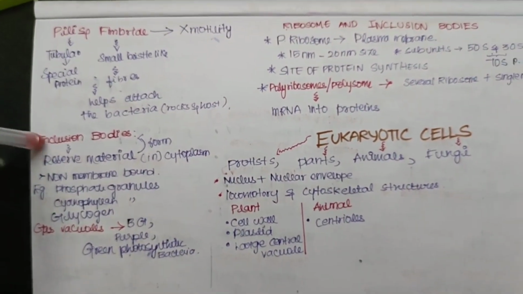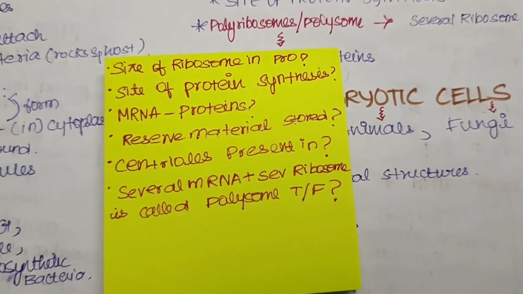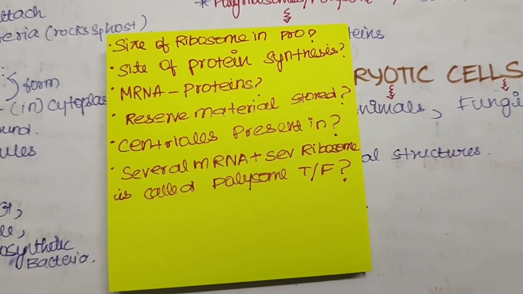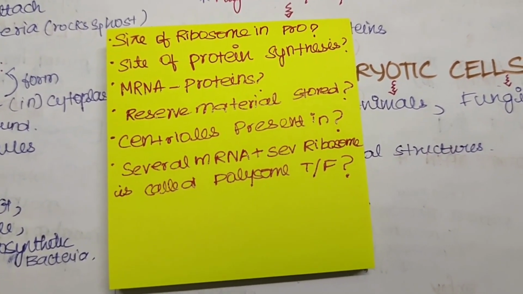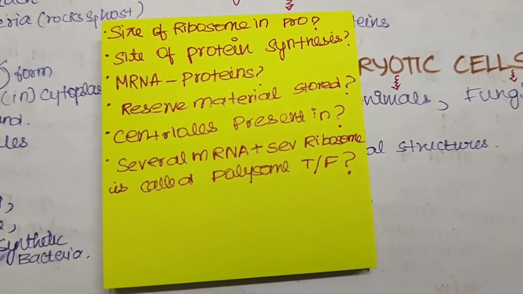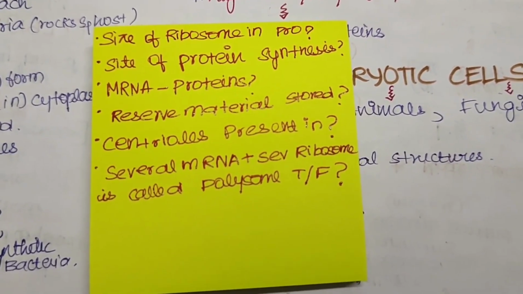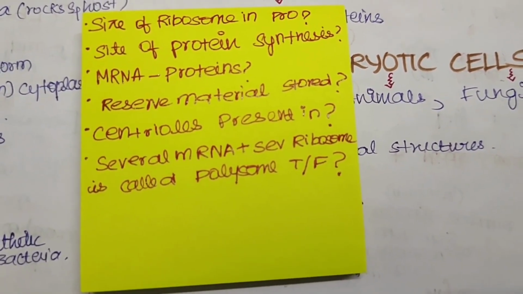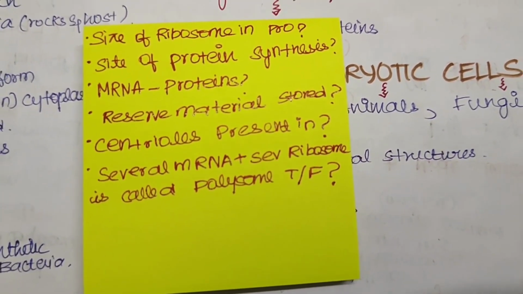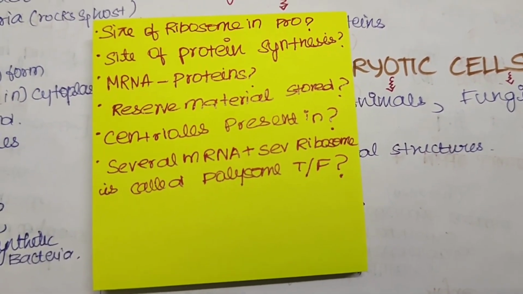Now we will see the questions for this page. So the questions will be, what is the size of ribosome present in the prokaryotic cells? Site of protein synthesis, which translates the mRNA into proteins. In cytoplasm, the reserve food materials are stored in the form of dash. So centrioles are present in what, plants or animals? Several mRNA plus several ribosomes is called as polysome. Is it true or false? Now we'll move on to the next page.